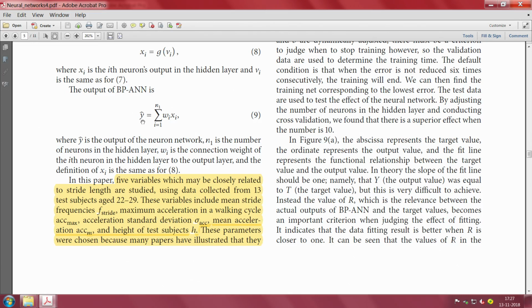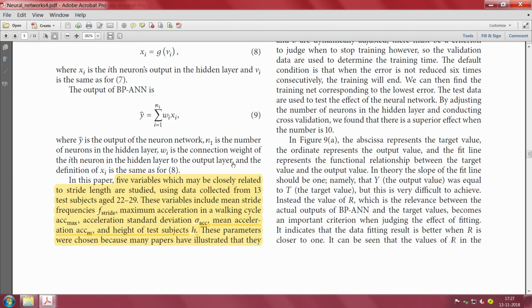You see y hat here, ultimately you get a y hat here. Now what is y hat? Y hat being the output is the output of the neural network, N1 is the number of neurons in the hidden layer, Wi is the connection weight of the ith neuron in the hidden layer to the output layer.